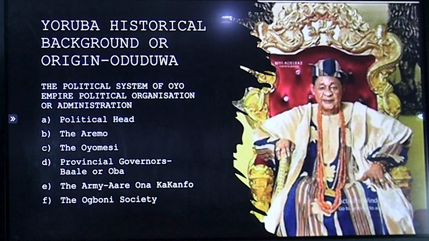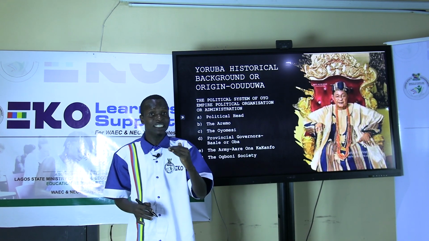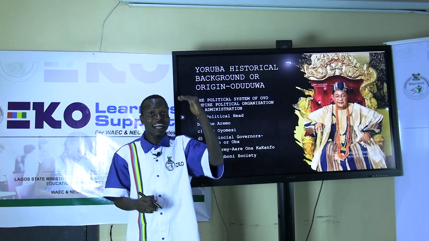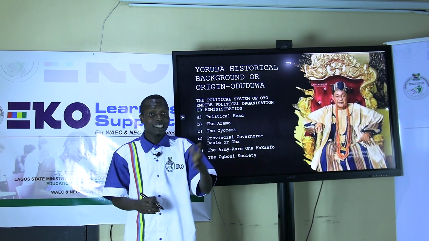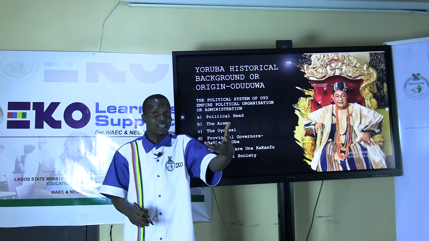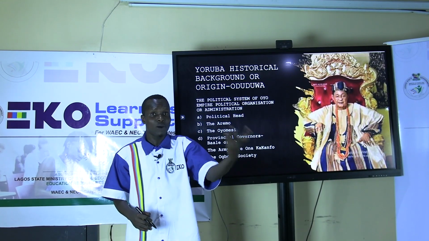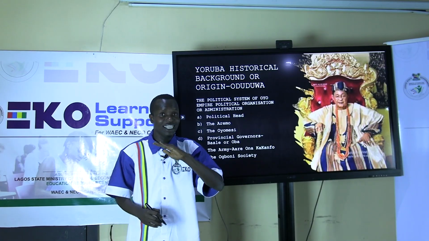The political head of the Oyo Empire is called Alaafin. The Aremo. The Aremo is the eldest son of the Alaafin, but he can never become the next Alaafin. It's not possible, because before you can become an Alaafin, it has to pass through hereditary, number one, and two, it is hierarchical. We have different families that can become the Alaafin. So if one family becomes Alaafin, it could be the next family again that will become the next Alaafin. So the Aremo does not mean that you are automatically going to become the next Alaafin.